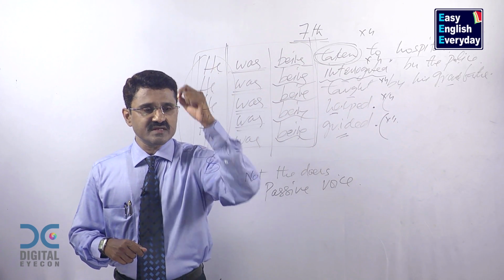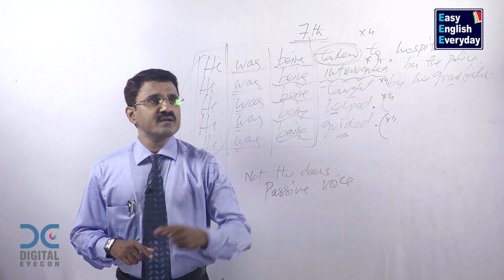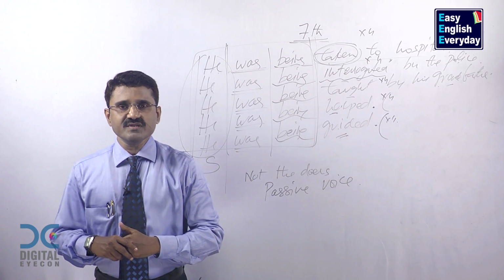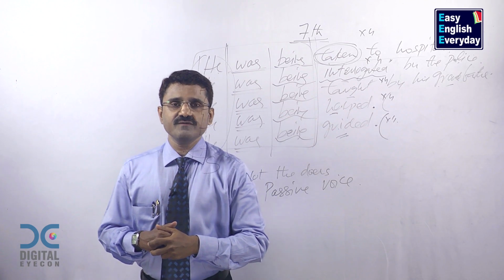This person is getting importance. This is the situation to use this one. So this is the seventh use of was. Now let us see the last and the eighth use of was.